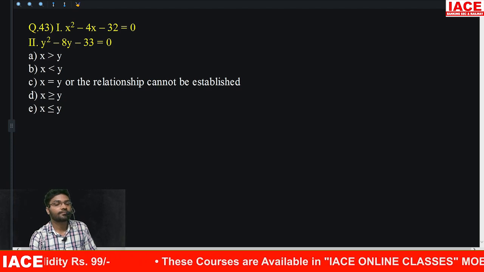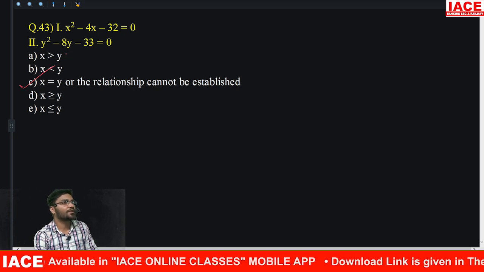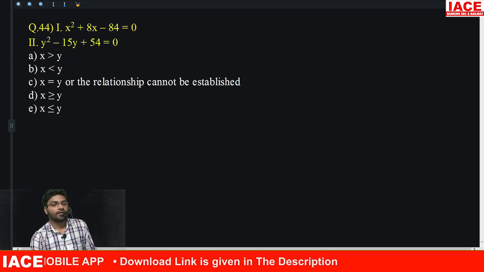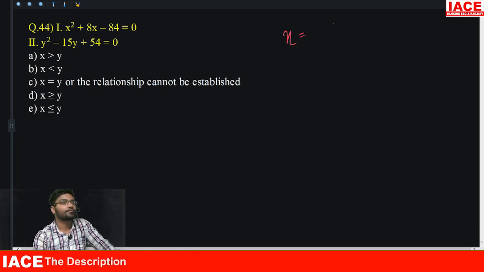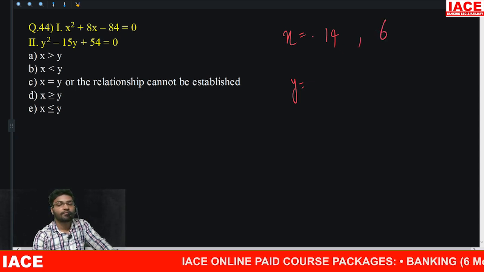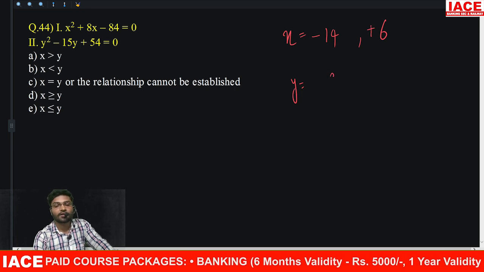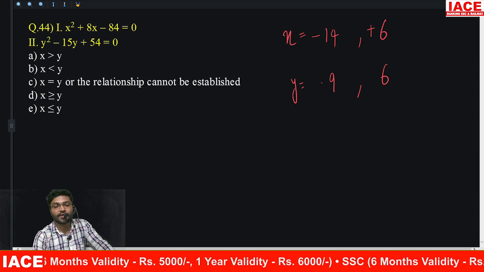Next, what is the answer here? Cannot be established. Correct the equation. What are the x roots? 14, 6. Which is plus and which is minus? -14 and +6. 9 into 6 is 54.